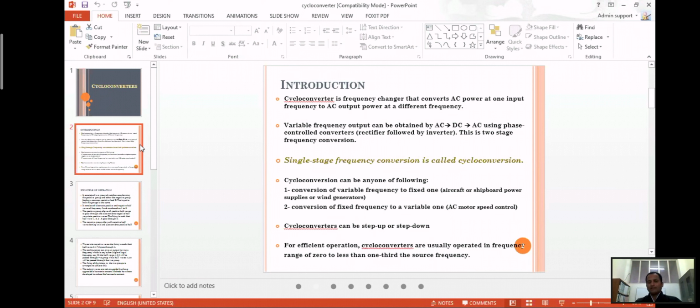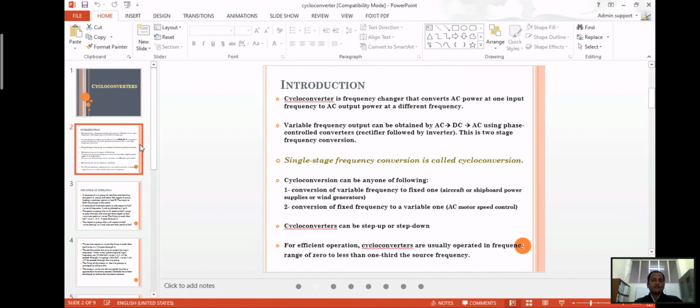In a single stage, the amplitude will be constant, but the frequency can be changed. So it can be a fixed frequency to a variable frequency, or from variable frequency to a fixed frequency. Conversion from variable frequency to fixed frequency is used in aircraft, wind generators or shipboard power supplies, where the variable frequency is converted to a fixed one.